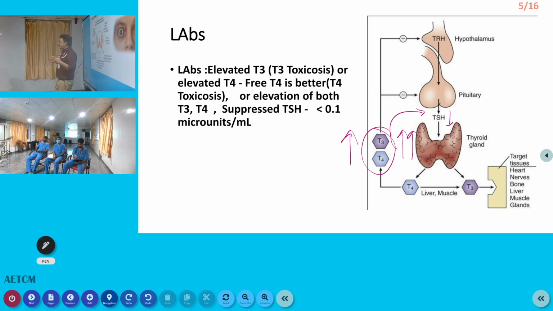So, if you don't have any clinical suspicion of thyroid disease, whether it is hypothyroidism or hyperthyroidism, unnecessarily sending investigation for thyroid function will be a problem in your management. That is called sick euthyroidism. But here patient is admitted with tachycardia, cardiac failure, you are suspecting thyroid disorder, then you have to send T3, T4 and TSH. What happens to TSH? TSH will be low, T3 or T4 may be high. Okay, that is hyperthyroidism.